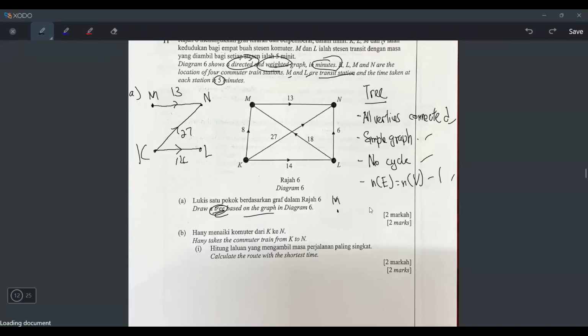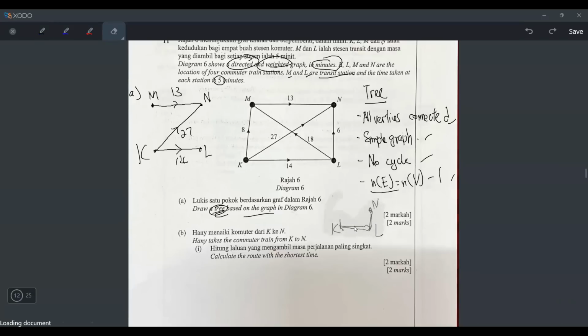Okay, but what if I draw differently? What if I draw like this? M, N, K, L. But I decide to draw like this. Wrong. Okay, why is it wrong? Because if you draw like this, it has a cycle already. So this is not a tree. Then how can I fix it? Just erase this line. You draw like this. This is a tree. This is also correct. And also NE is NV minus 1, right? 3 edges, 4 vertices. So if you draw like this, it also works. It means there are many possible answers. There are many answers you can choose.